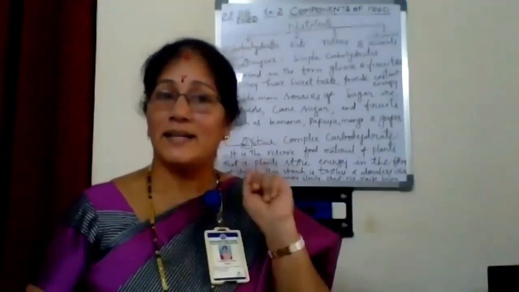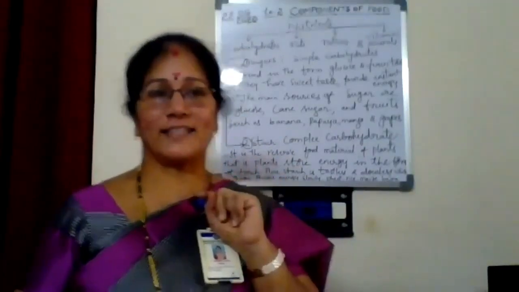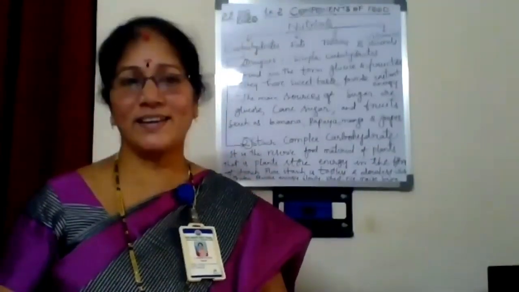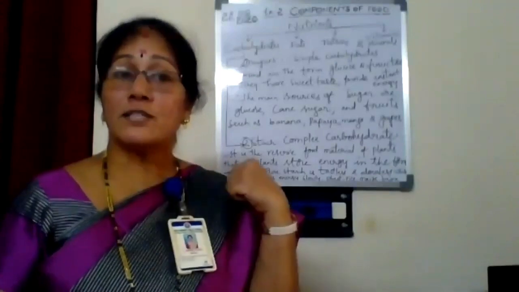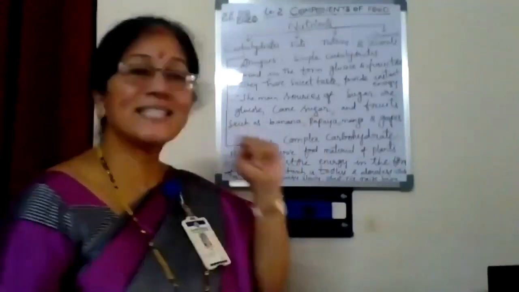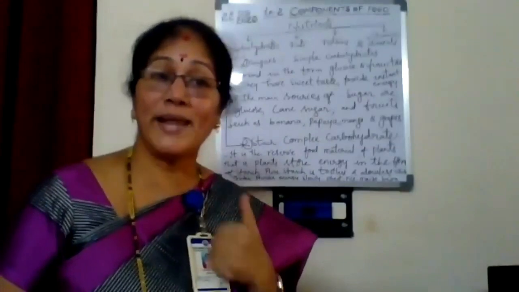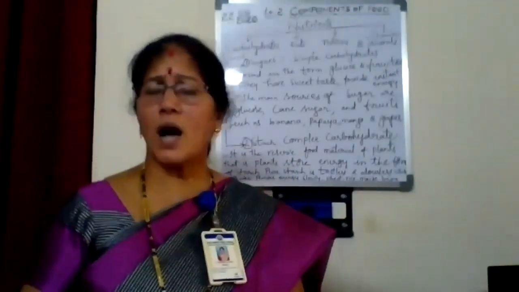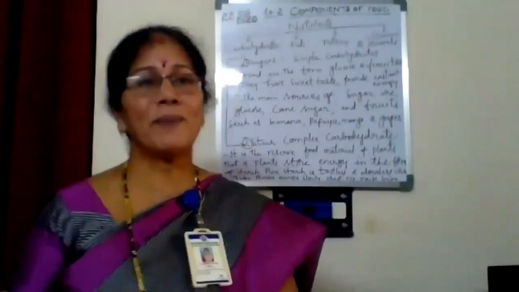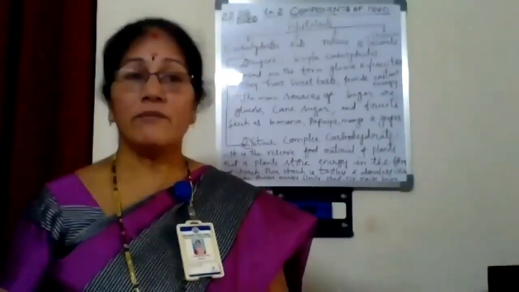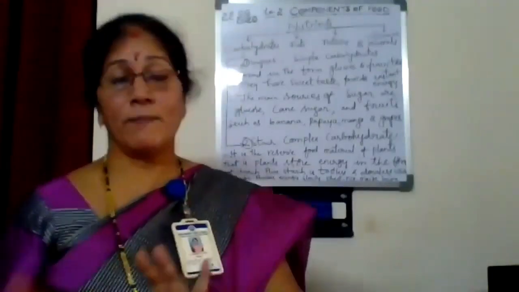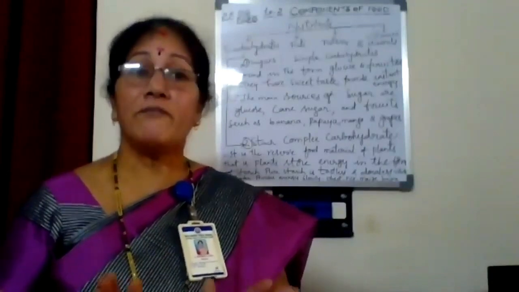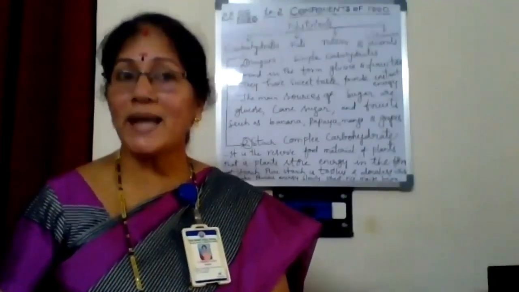But the case of starch is not like that. Starch needs to get digested. Understanding, children? It needs to be digested because starch is a complex carbohydrate. And you know, children, carbohydrates we get only from plants. Actually, nutrients we get from plants and from animals also, but most of the carbohydrates we get only from plants.